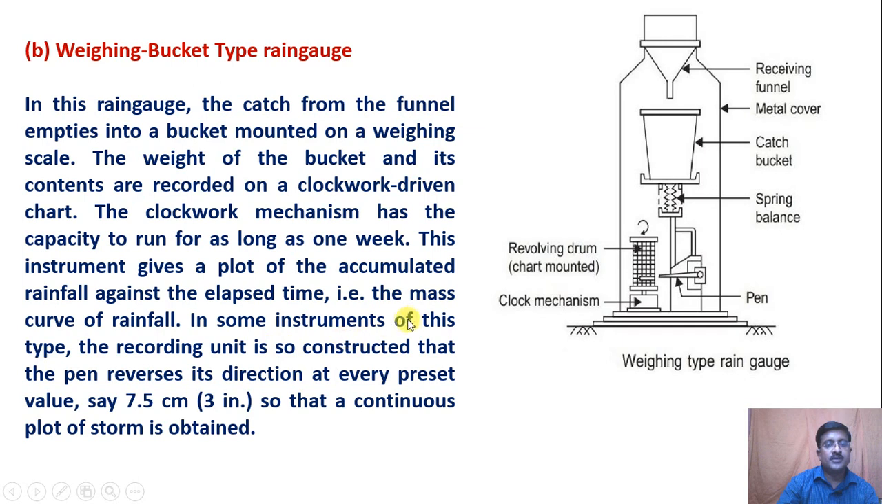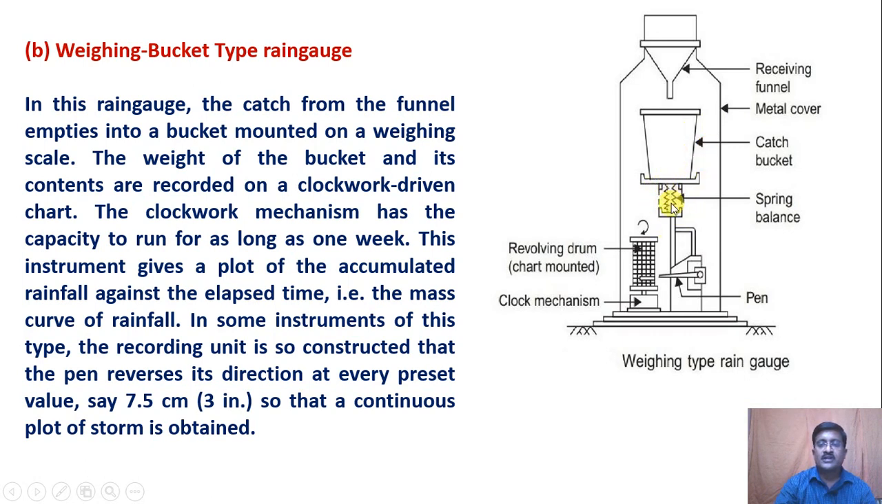In some instruments of this type, the recording unit is so constructed that the pen reverses its direction at every preset value, say 7.5 centimeter, 3 inches, so that a continuous plot of the storm is obtained. You can see the cross section of this weighing type rain gauge. You can observe the funnel, the collecting area is there. This is a catch bucket which is mounted on a spring balance.